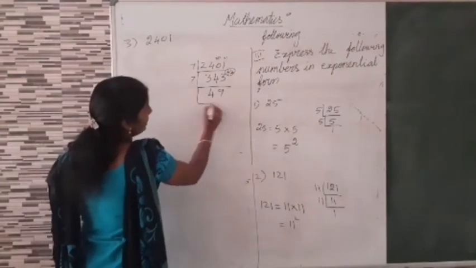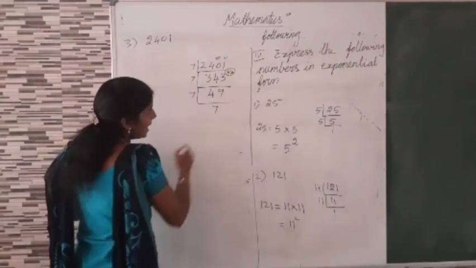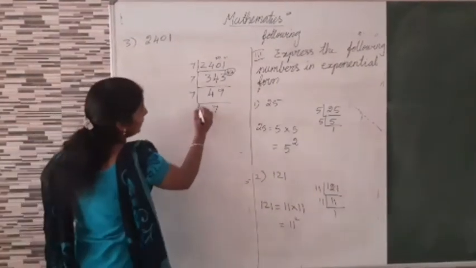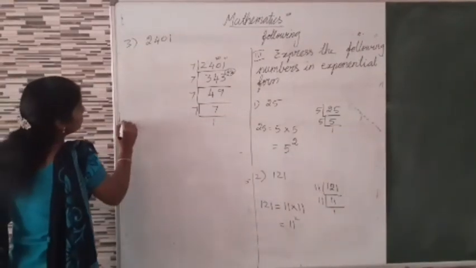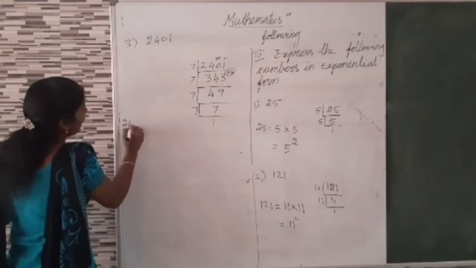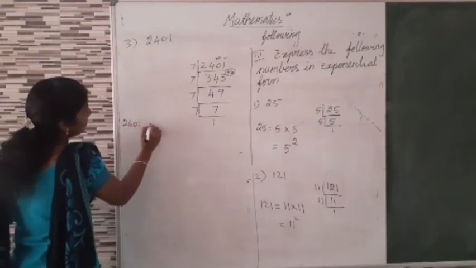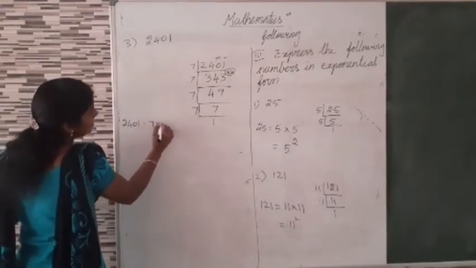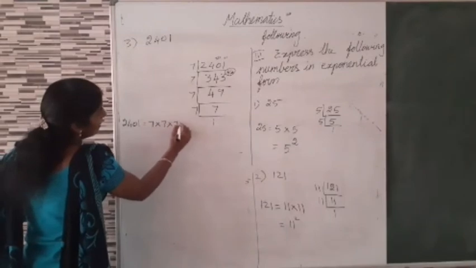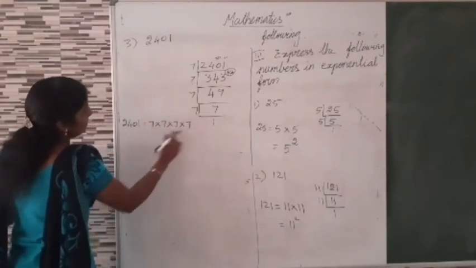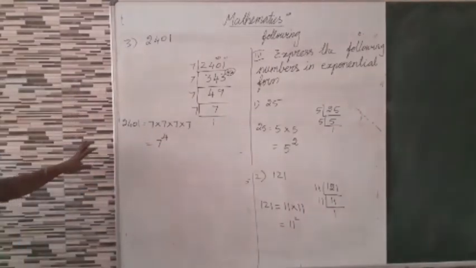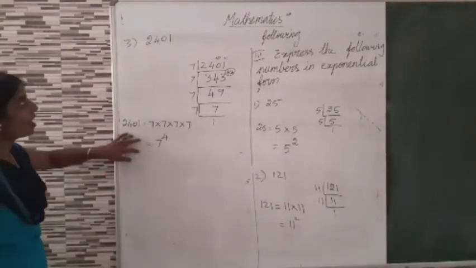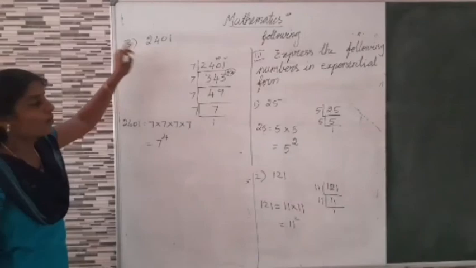Now again 7 table, 7 7s are 49. Then again 7 table 1. So we can write 2401 is equal to 7 into 7 into 7 into 7, 4 times. So we can write 7 power 4. This is the exponential form of 2401.